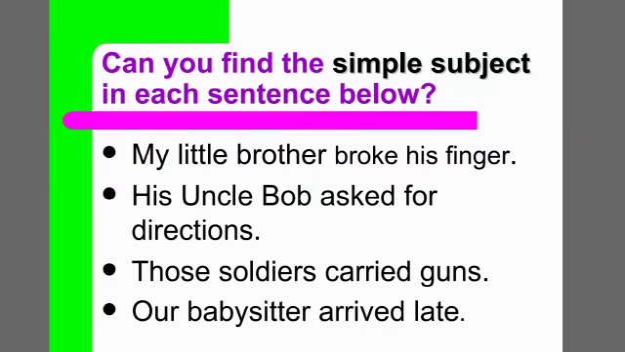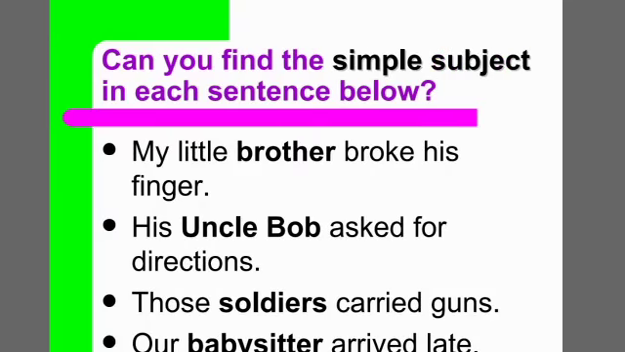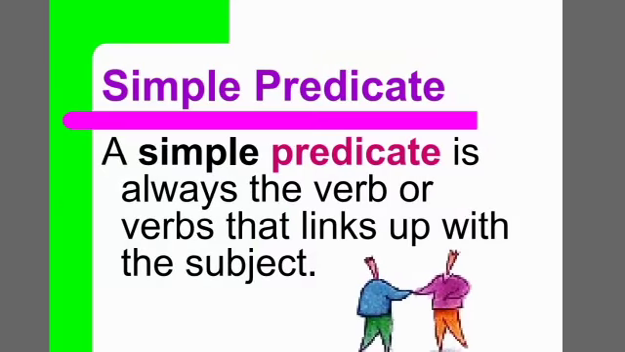Can you find the simple subject in each sentence below? It's very easy. We are going to identify the verb in the sentence. Then we are going to find out who does the verb. My little brother, his Uncle Bob, those soldiers, our babysitter.